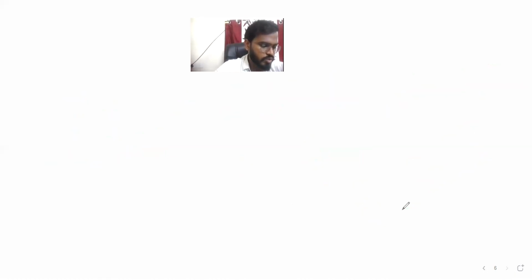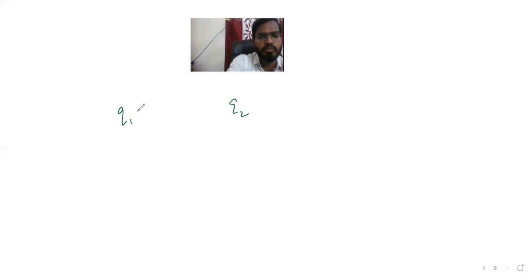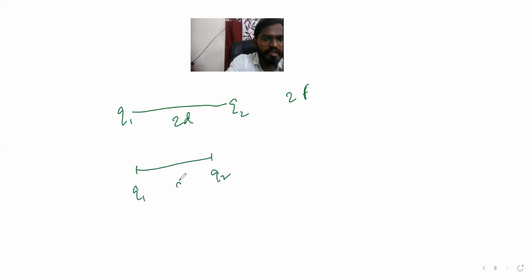Now let's see the next one. Suppose a system has charges Q1 and Q2. The distance is 2D and the force is 2F. The same Q1 and Q2 charges, now at distance D, have force F by 4.